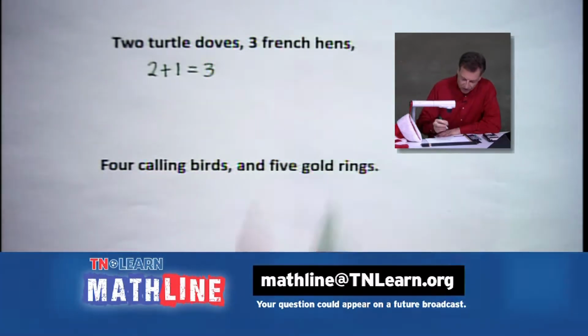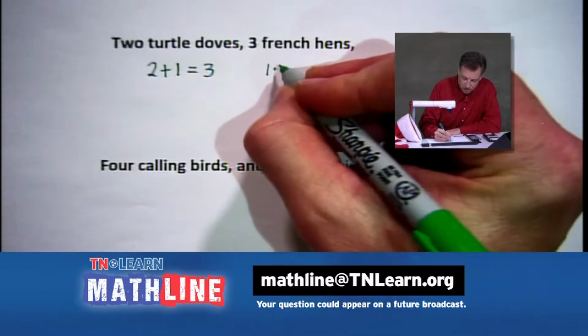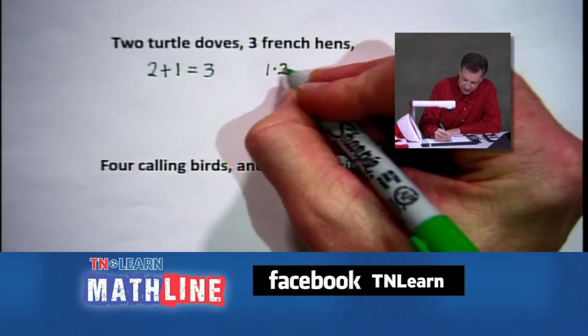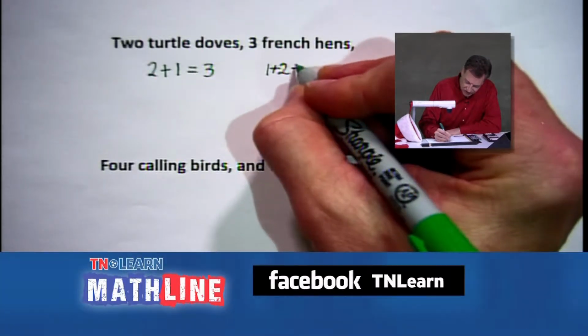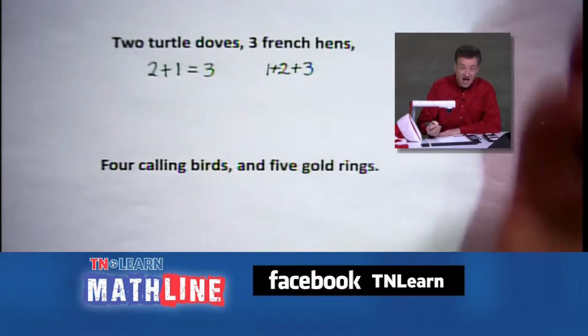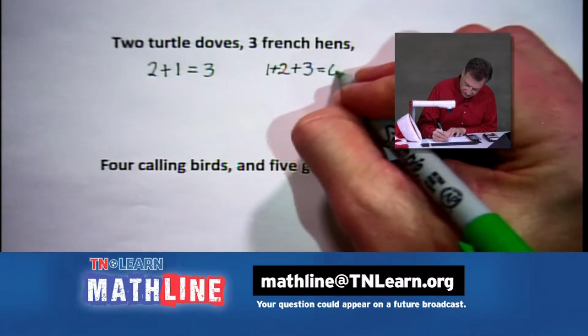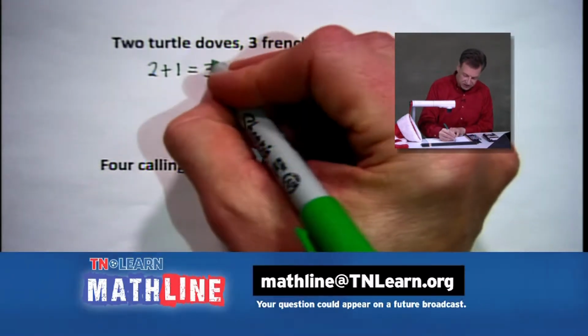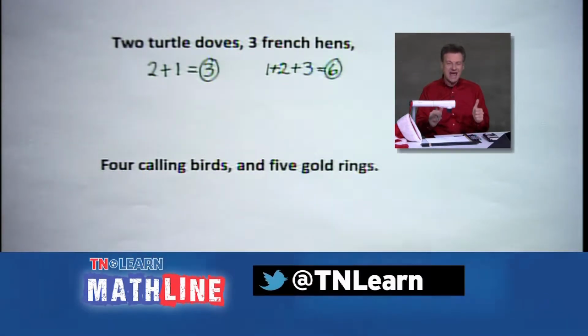The next one, we get these 3. So we get 1 partridge, 2 turtle doves. Not going to multiply them, we're going to add them. And we're going to add 3 to that. It's enough things going on once the French hens get involved here. And we get 6 total there. Oh my goodness, this house is getting full because we had 1 plus 3 plus 6. We're up to 10 animals.